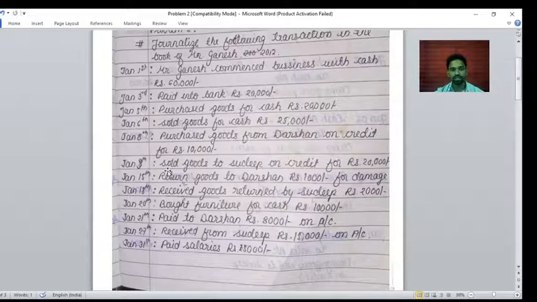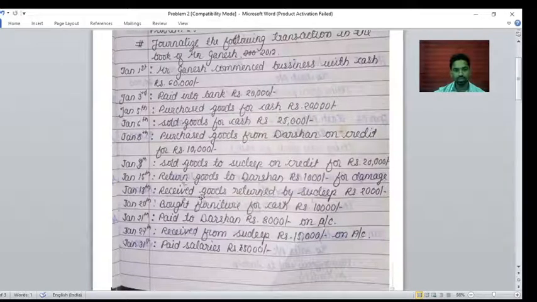Just see here, sold on 9th January, sold goods to Sudeep on credit rupees 20,000. Okay, and what's the 18th transaction? Received goods returned by Sudeep. It means the business sold goods to Sudeep, and after selling, some goods are damaged, that's why Sudeep returns goods to the business.